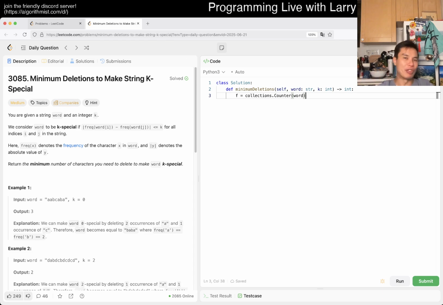One is you remove the fewest characters. For example, if you have just an A and a lot of B's, in this case you only have to remove one. You remove A and you're done. Another similar case is if you have the same thing, but instead you have A, C, D, E, F, G, H, I, J, long enough, and maybe I'll reduce this a little bit so I don't have to list all of them. But you can see that we just removed the most frequent one. That will be good, right?